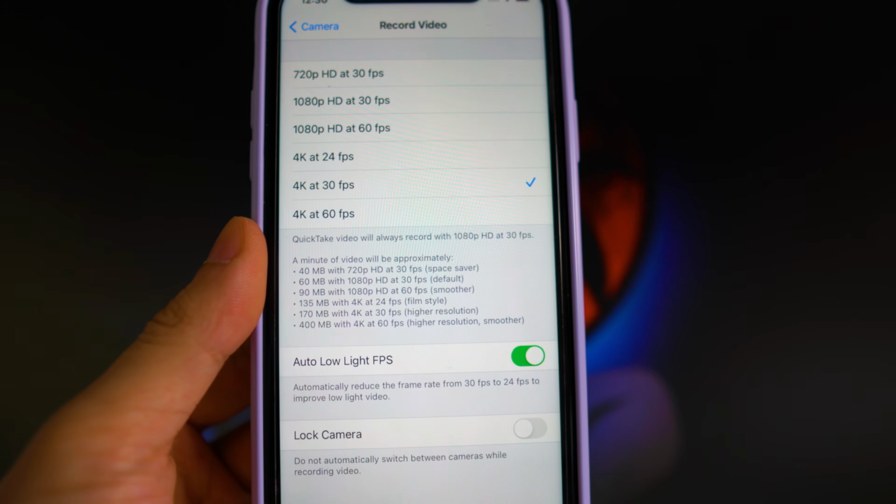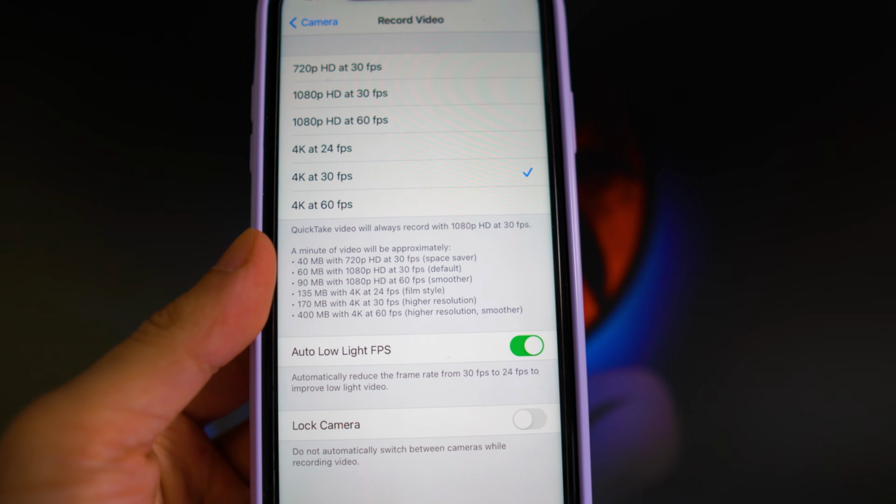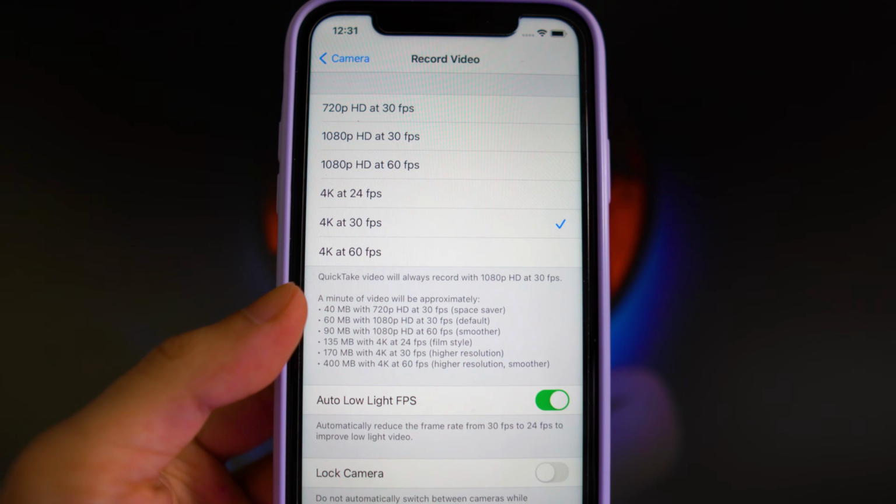I recommend toggling this on. It gives you a brief description, which is pretty self-explanatory: it automatically reduces the frame rate from 30 to 24 to improve low light videos. So that is the setting that you guys want to turn on.